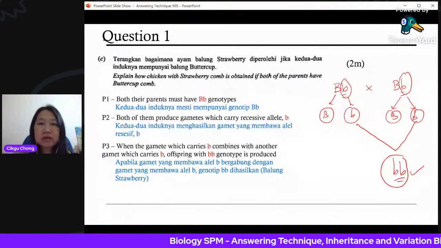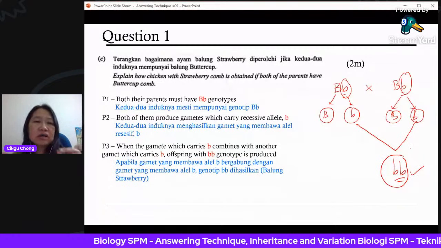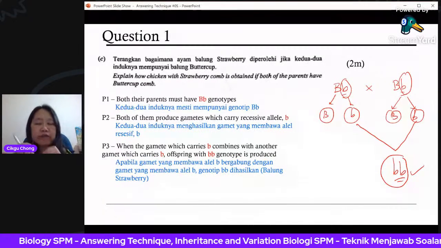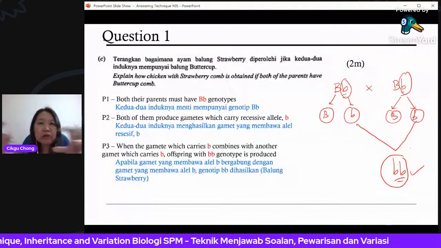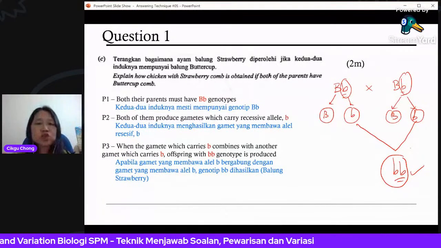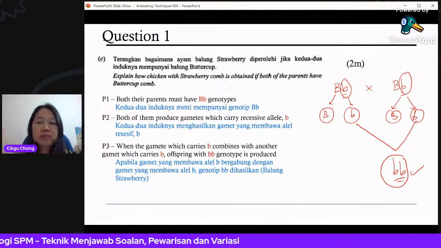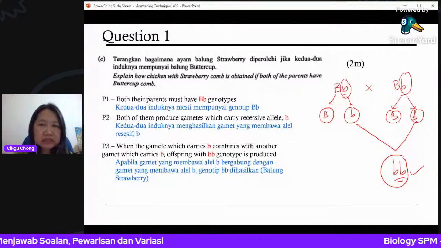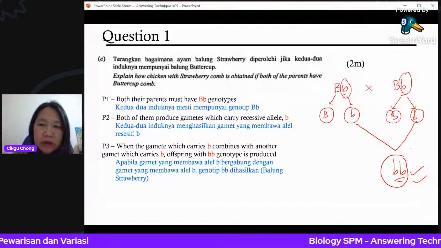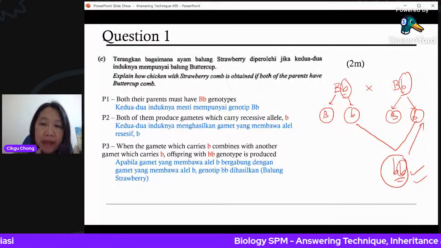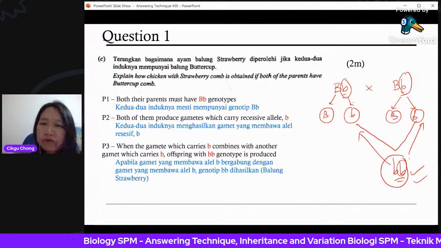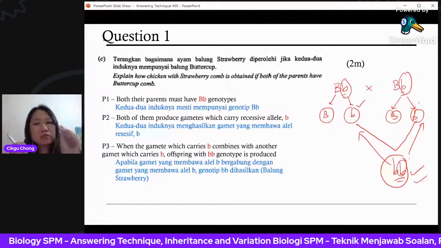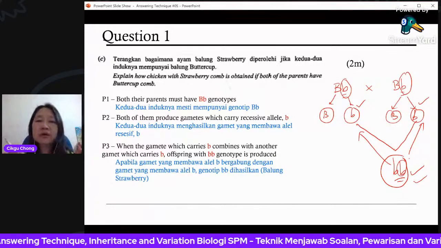All right, so it's not difficult as long as you know what you need to say. You have to talk about what the parent has, what the other parent has. Then only you can explain what the trait in the child is. So you've got to trace back. You know your child is like this, the offspring. So you've got to know that one of each must come from a parent. This one comes from the mother, this one must come from the father. Therefore, your father and mother must have the small b and also small b.